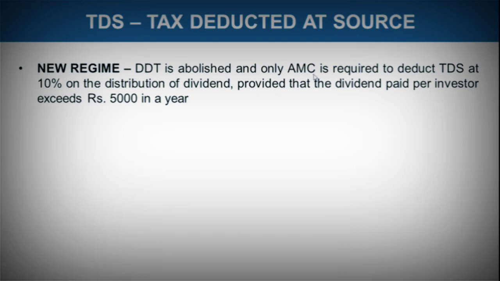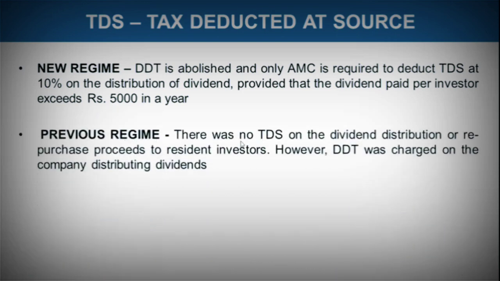So AMC or mutual fund companies which were previously having that responsibility to pay dividend distribution tax, now that has been abolished for them. Rather than that, now they are paying this TDS, that is tax deducted at source, at 10%, and that is only when the dividend provided to one single investor is more than rupees 5,000 in one particular year.